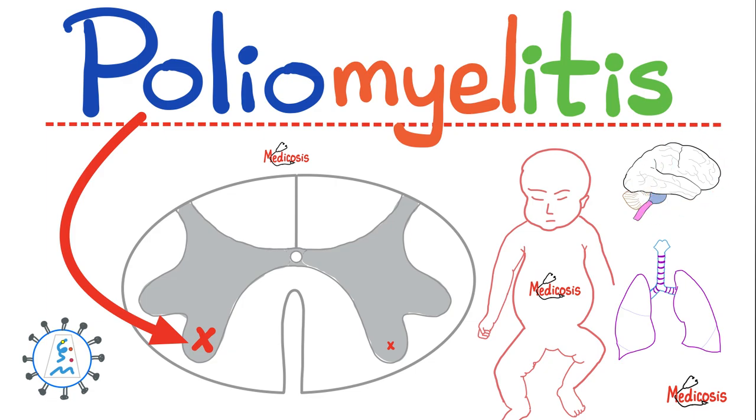In previous videos, we talked about the types of stroke, including ischemic stroke and hemorrhagic stroke. We talked about seizure and anti-epileptics. We discussed neuroanatomy, neurophysiology, neuropharmacology, and now we're talking neuropathology, including diseases that cause muscle weakness. Some of these diseases affect the spinal cord, such as poliomyelitis, which is today's topic, and spinal muscular atrophy, which was the topic of the previous video.